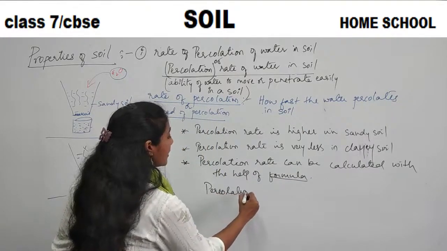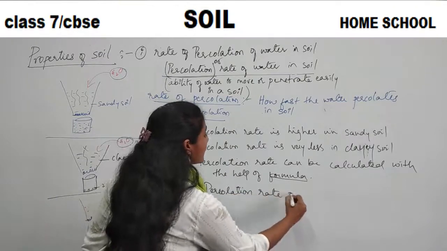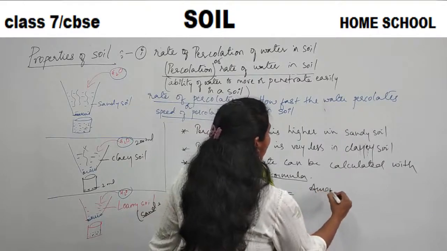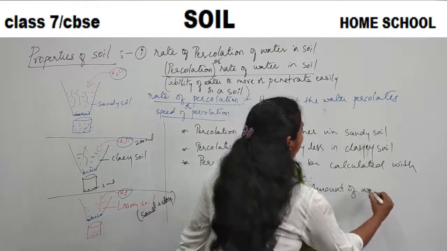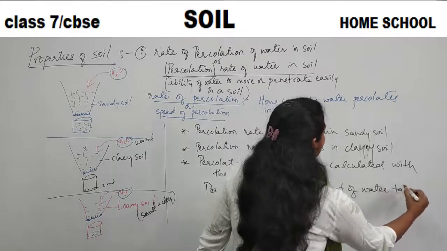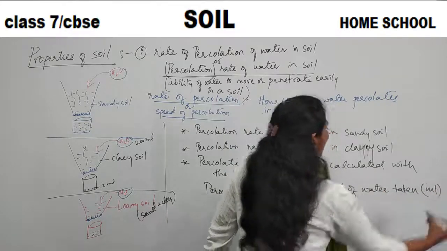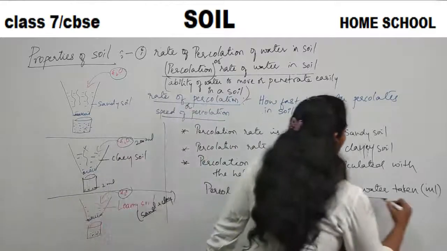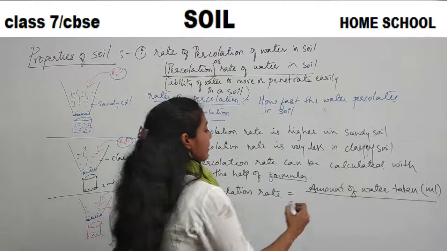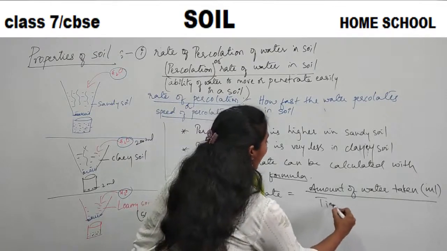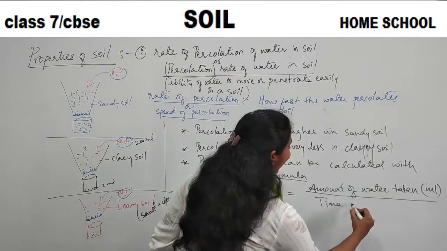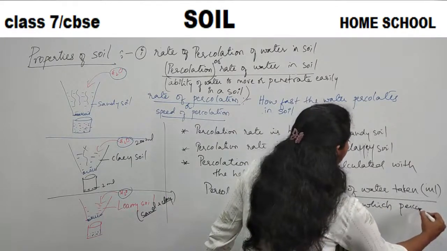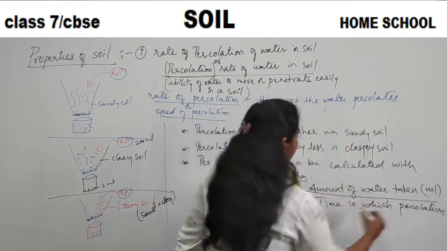Percolation rate is equal to the amount of water taken, in ml. We always take the amount of water in ml, right? So the amount of water taken divided by the time in which percolation took place.